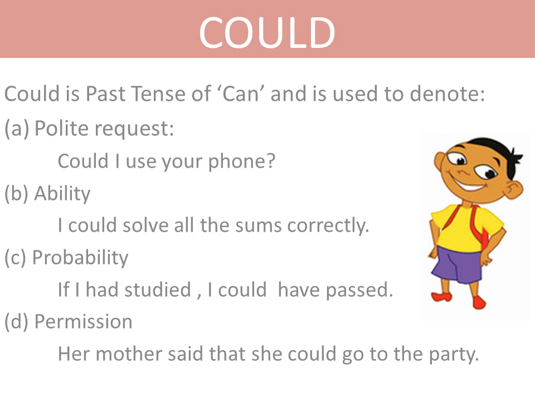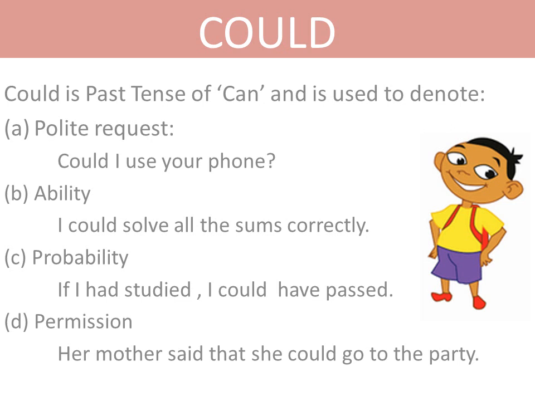Then could is used to show probability, that is, possibility of something. In the past tense, remember, if I had studied, I could have passed. In this sentence, there is a condition that in the past, if the person had studied, he or she could have passed. Then, could can be used to grant permission as well.